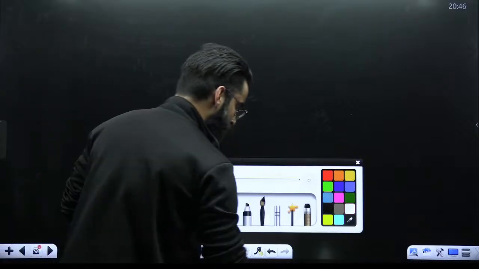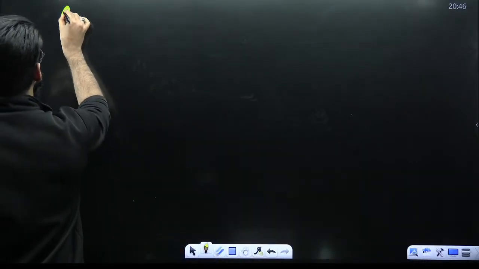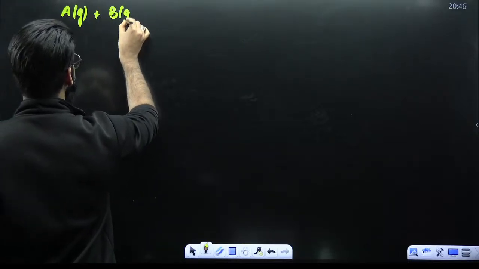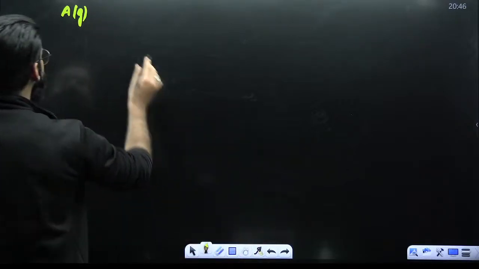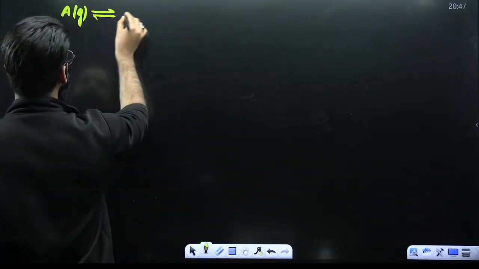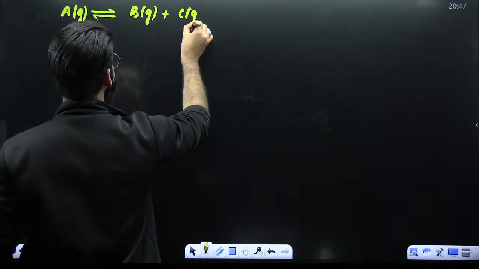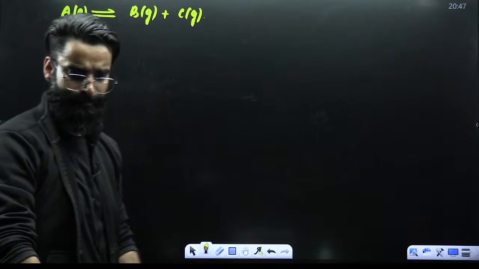See, first of all, let's say you've got the reaction like this. Let me keep it simple for now. Let's say you've got the reaction A gas in equilibrium with B gas plus C gas.